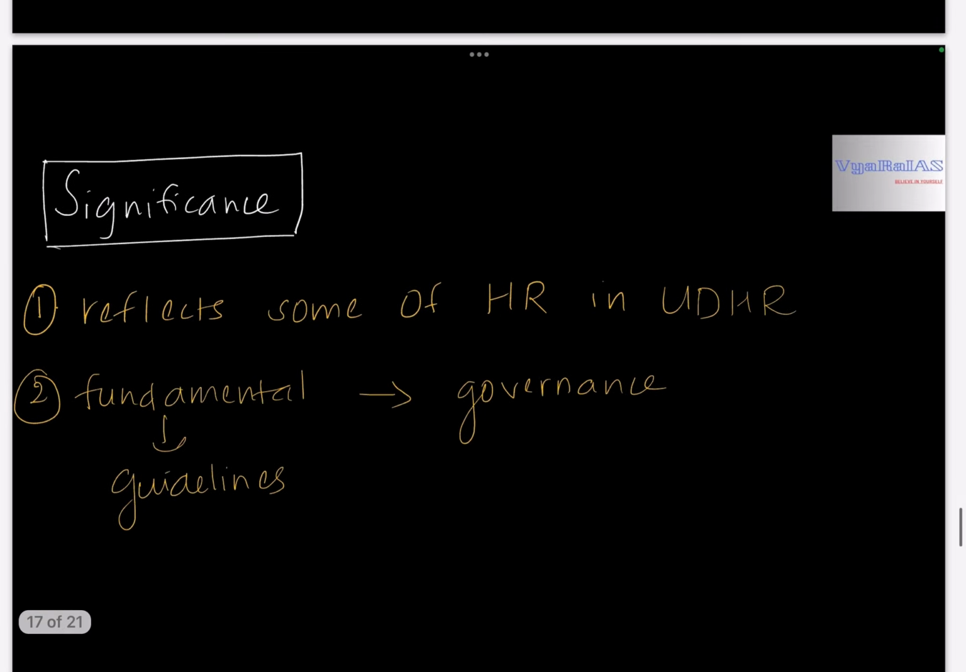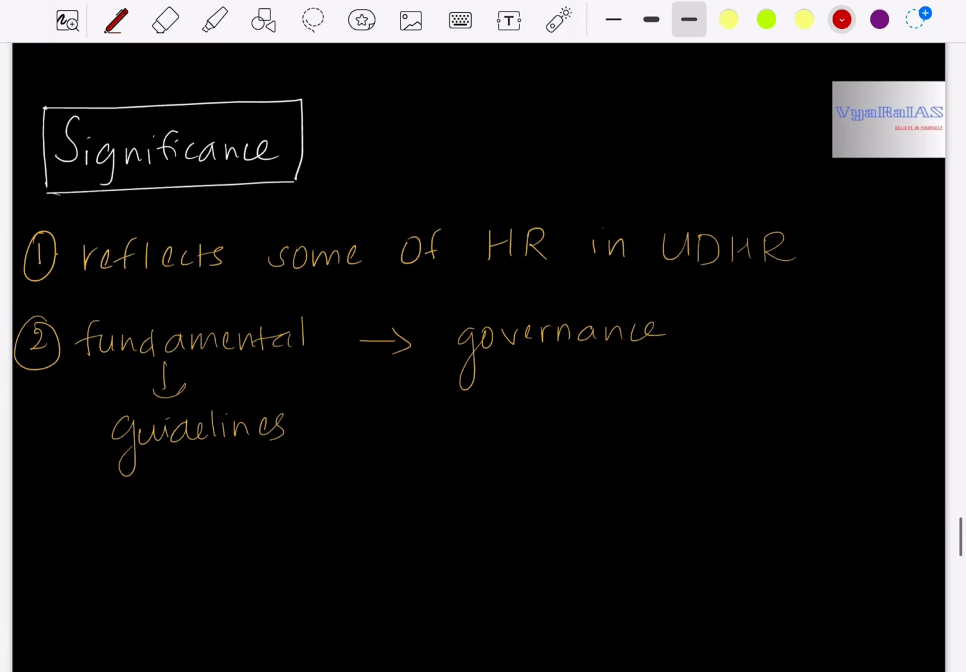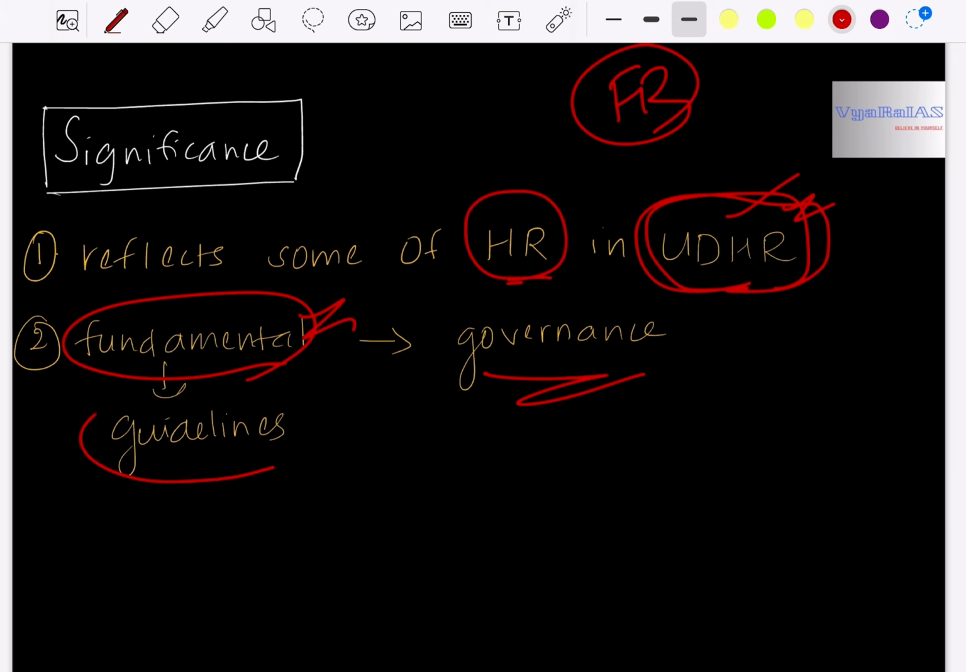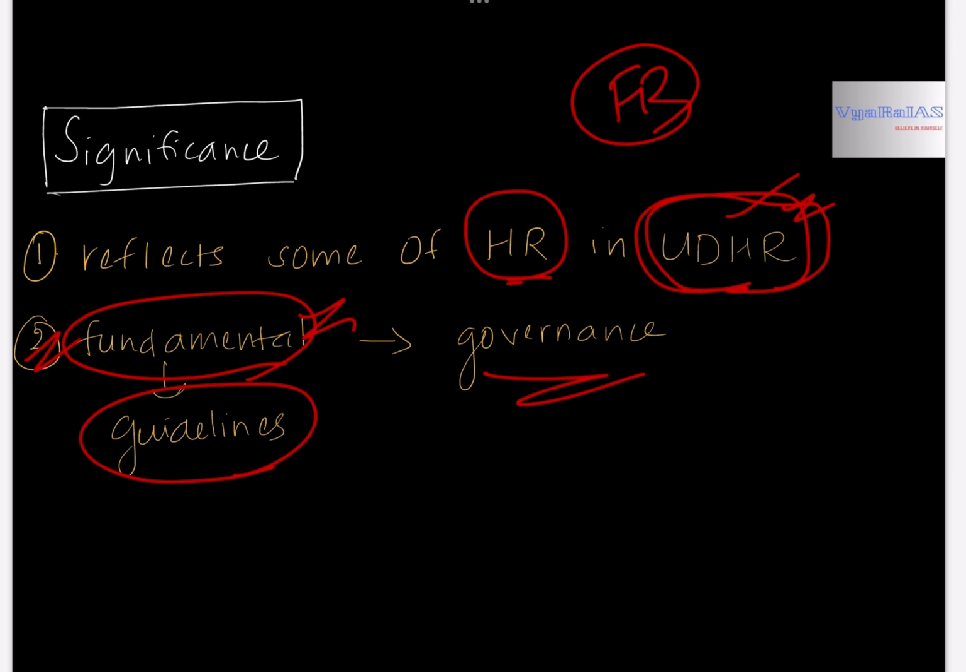Then what is the significance or the importance of DPSP? This DPSP reflects some of the human rights given in the Universal Declaration of Human Rights. Already we studied that fundamental rights also cover the rights listed under the Universal Declaration of Human Rights. So even DPSP is covering some of the human rights given under the Universal Declaration of Human Rights. That is the importance DPSP has, and it is very fundamental in the governance of the country. It is like guidelines for the state in its governance.